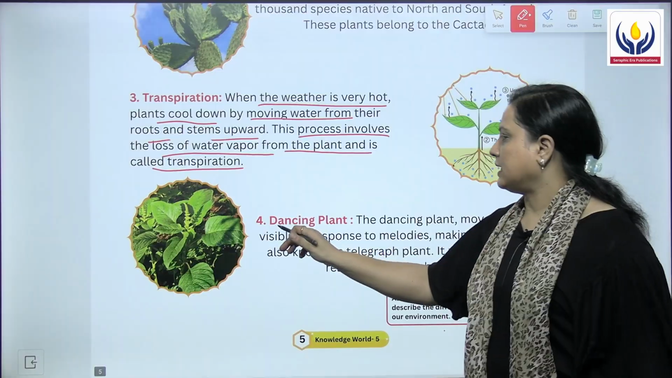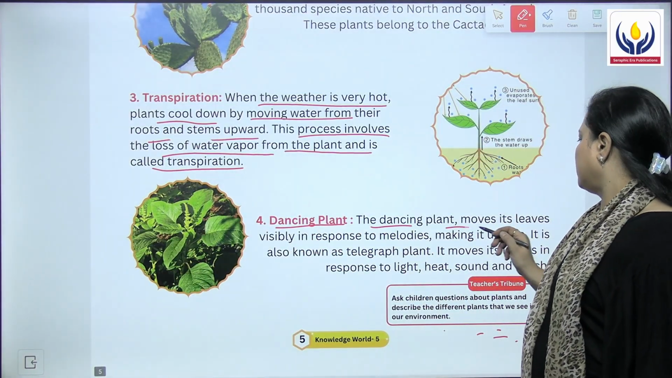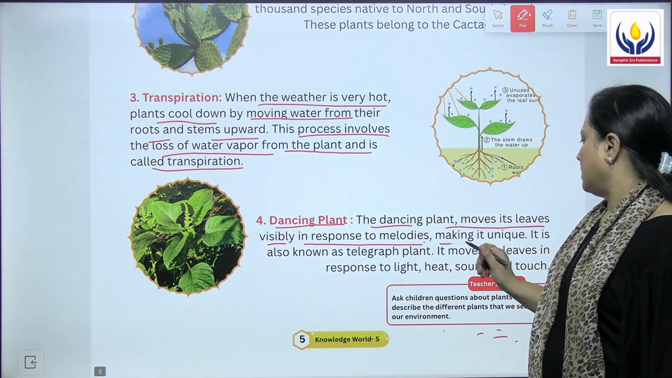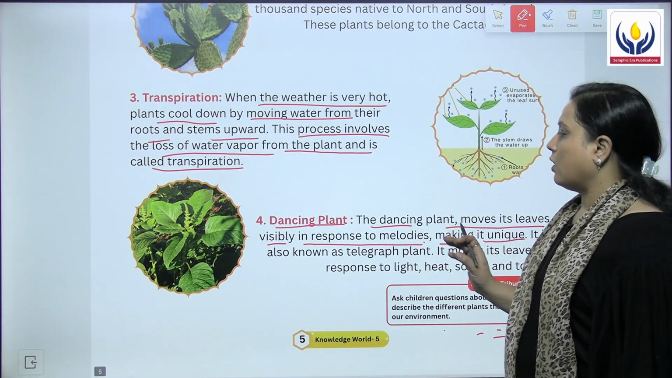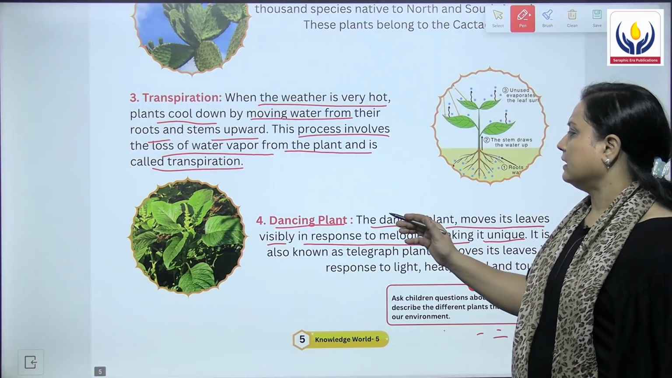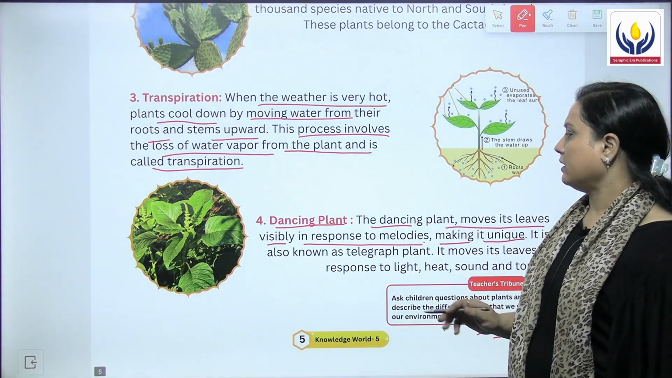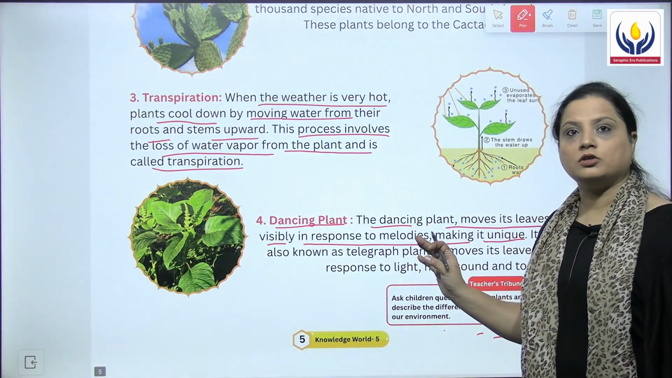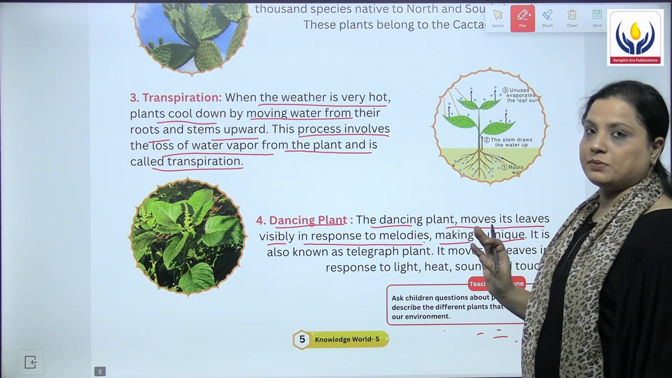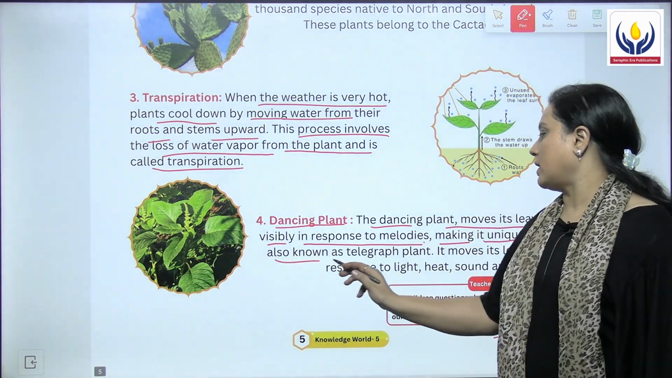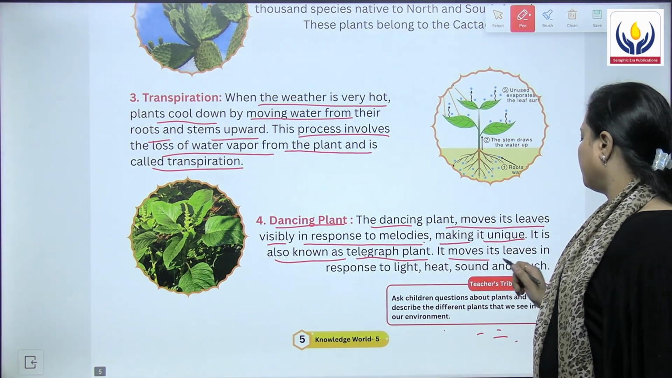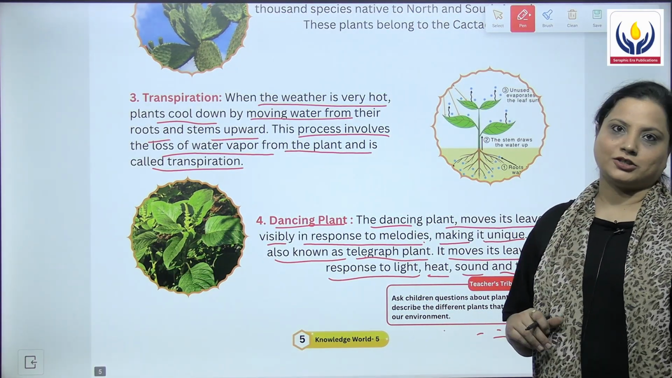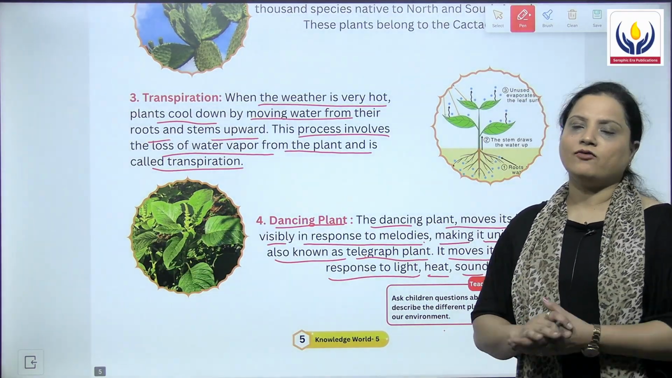Next we have the dancing plant. The dancing plant moves its leaves visibly in response to melodies, making it unique. Now what does this mean? It means that there is a plant named the dancing plant, and this plant moves its leaves to various kinds of melodies, and that makes it unique. It is also known as telegraph plant. It moves its leaves in response to light, heat, sound and touch. So this is also known as telegraph plant.